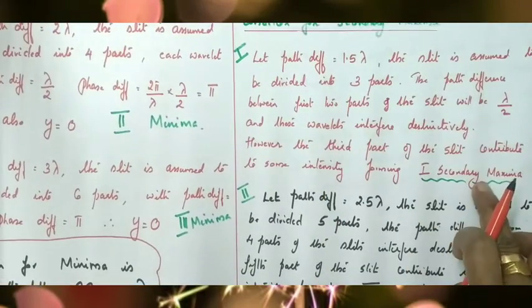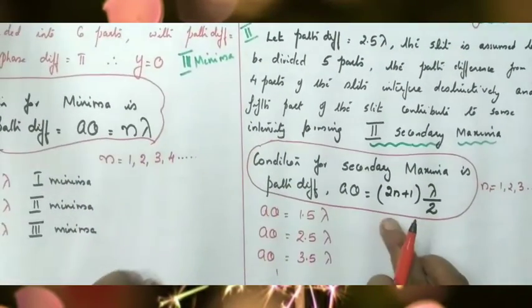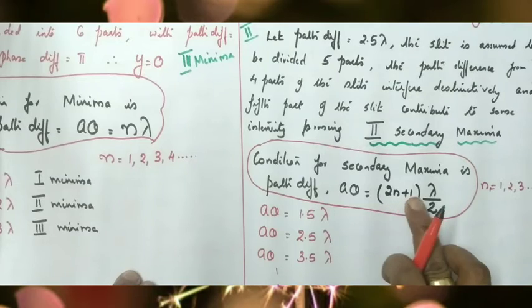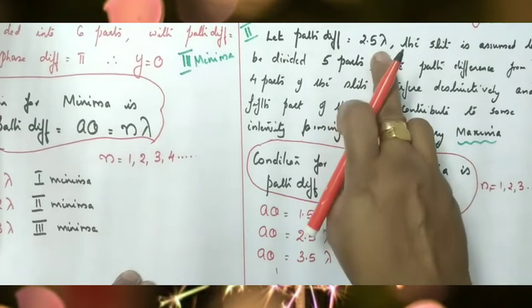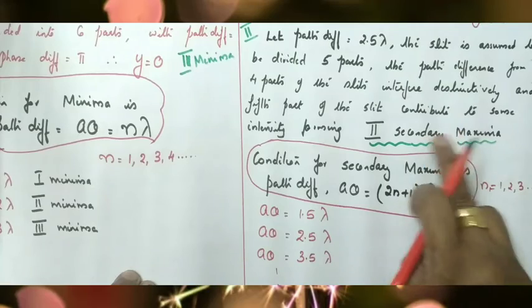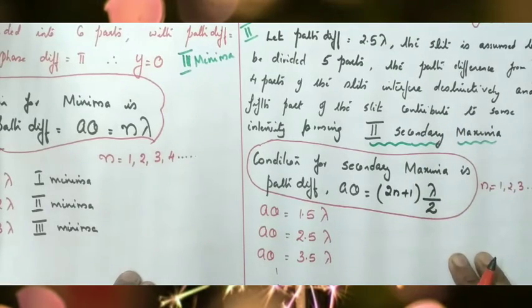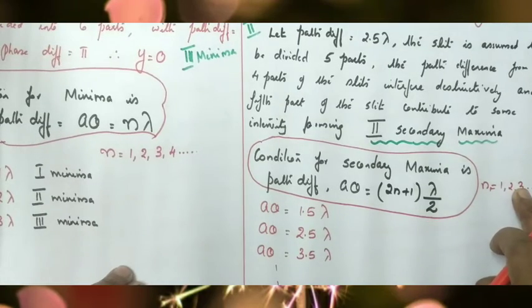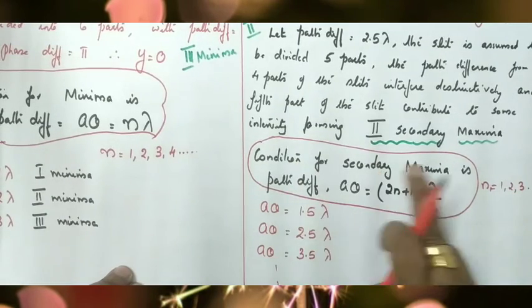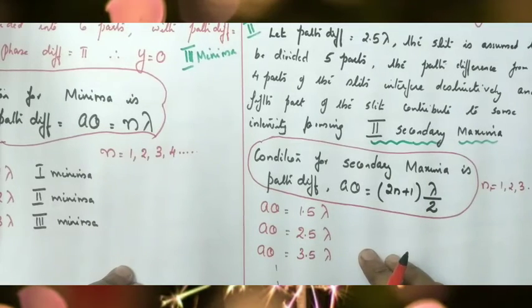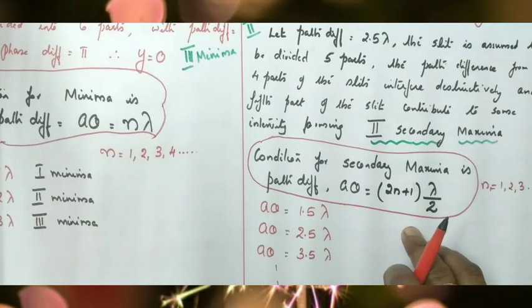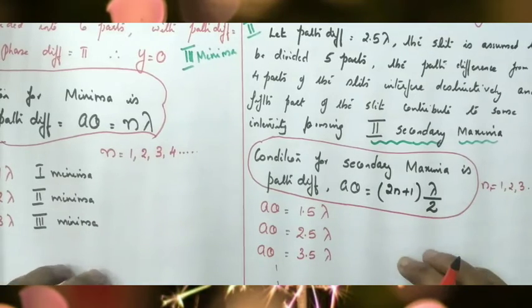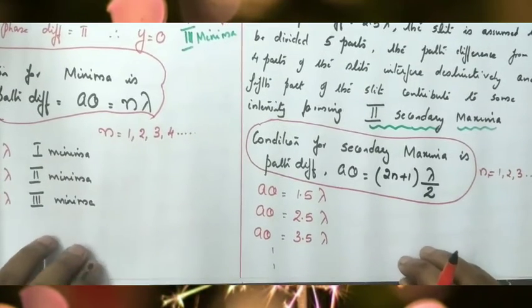If n equals 1, that is 3 lambda by 2, that is 1.5 lambda, which is called the first secondary maxima. Put n equal to 2, that is 5 lambda divided by 2, that is 2.5 lambda, the condition for second secondary maxima, and so on. Here the values of n are 1, 2, 3, 4, etc. So the condition for secondary maxima in diffraction pattern is path difference (2n plus 1) into lambda by 2.